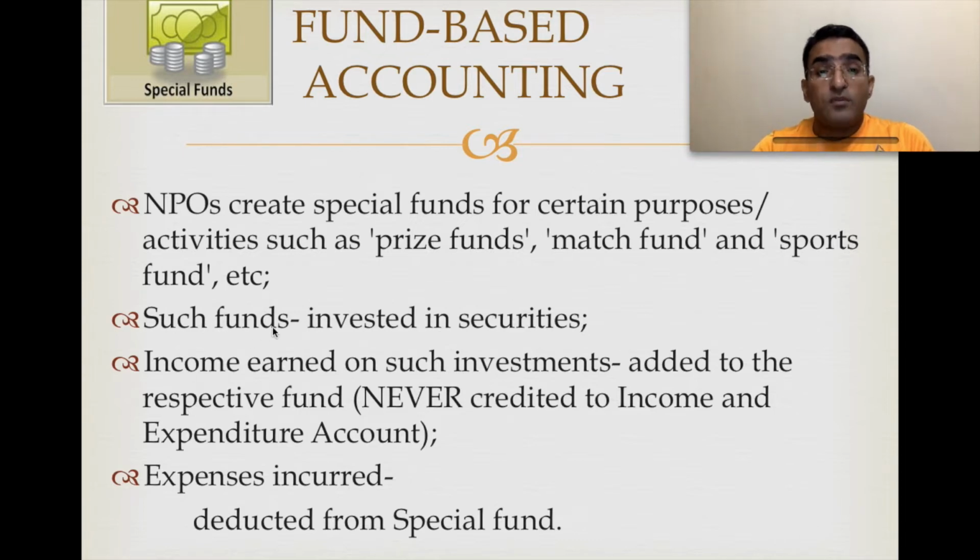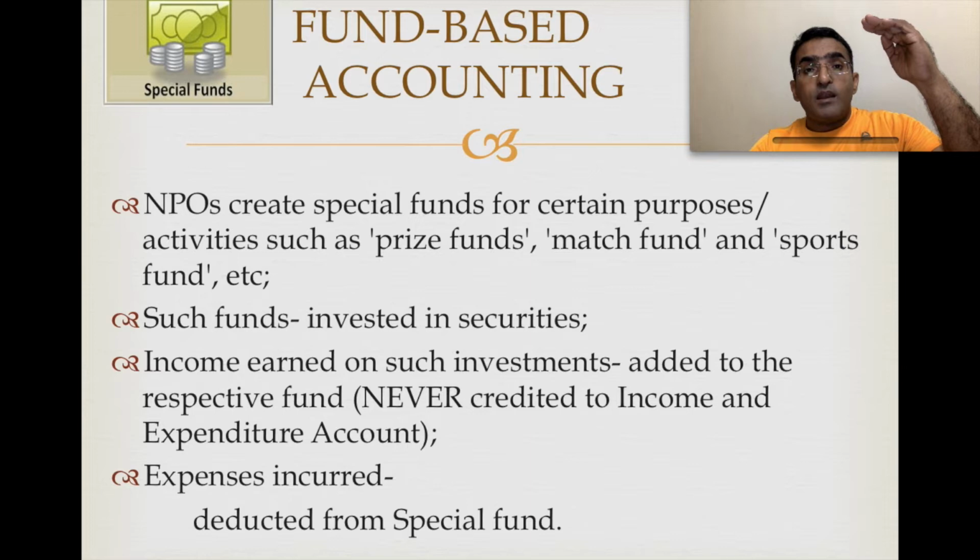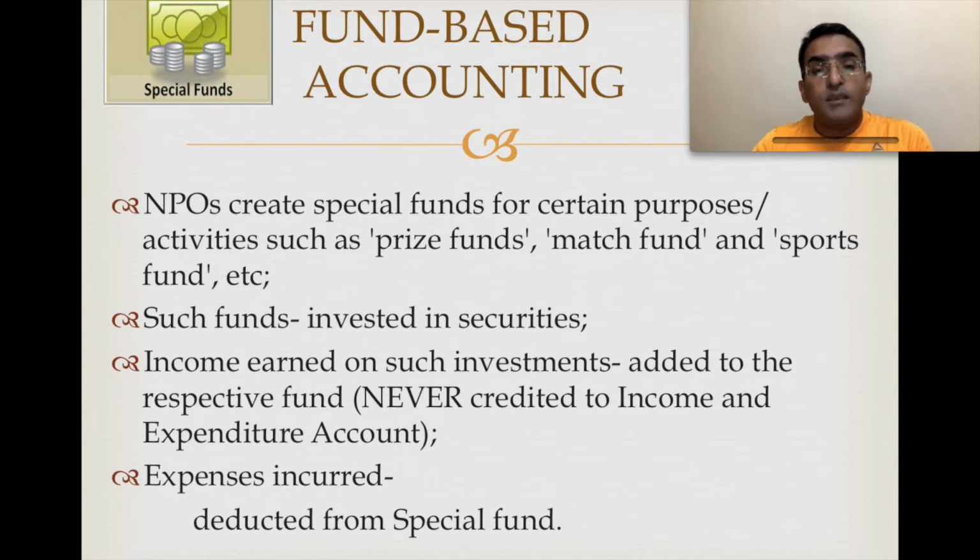Any kind of amount relating to that is invested in outside securities, that means outside the business. Then any kind of income earned on such funds is basically added to the fund, and any expense is going to be reduced from the fund. The basic concept is this, beta: if there is a special fund and there is some income related to it, it will be increasing the fund and any expense will be decreasing it. Clear? So keeping that in mind, we are going to go through this concept.